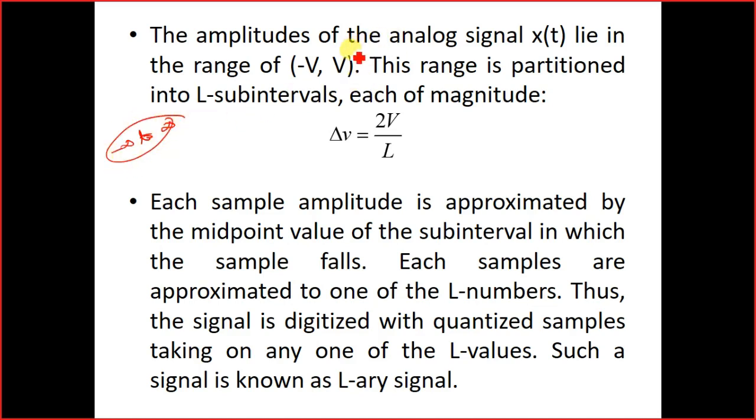We have to restrict the values within a particular range, and if we are working in both the positive and the negative range, we usually limit the analog signals within the amplitude range of minus V to plus V. This interval can be partitioned into L subintervals, and each of these subintervals has a magnitude given by delta V equals 2V divided by L.